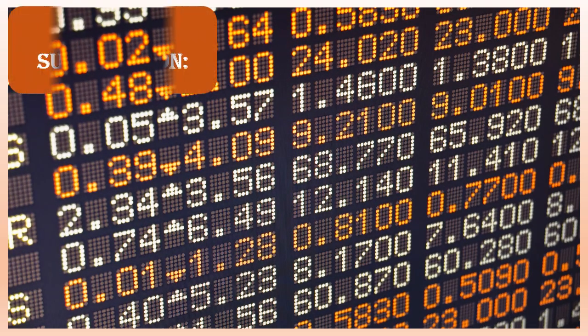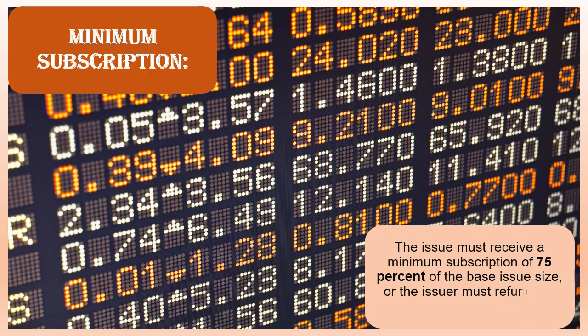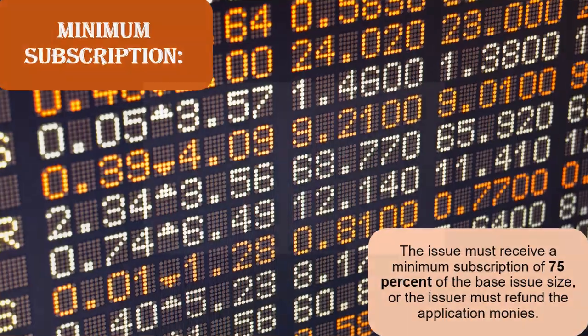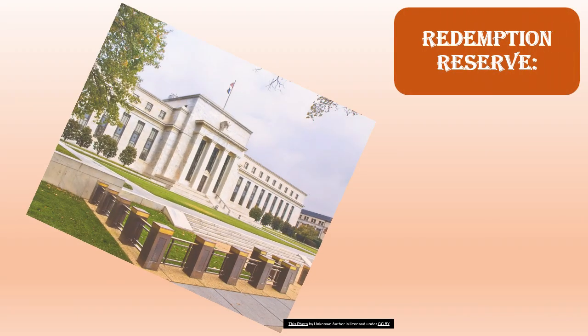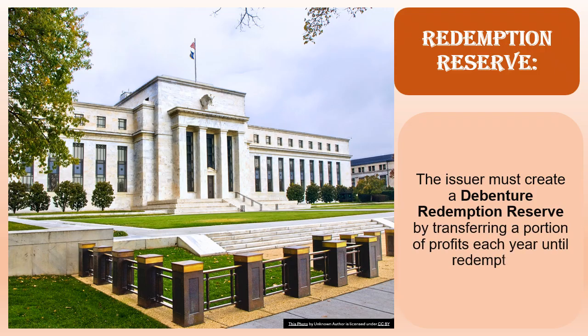Minimum subscription. The issue must receive a minimum subscription of 75% of the base issue size, or the issuer must refund the application monies. Redemption reserve. The issuer must create a debenture redemption reserve by transferring a portion of profits each year until redemption.